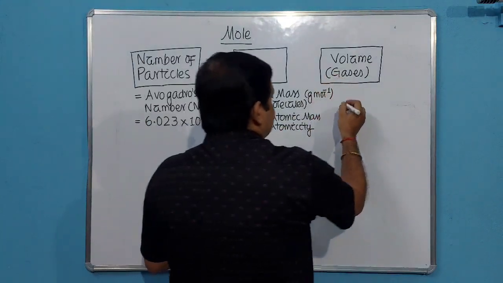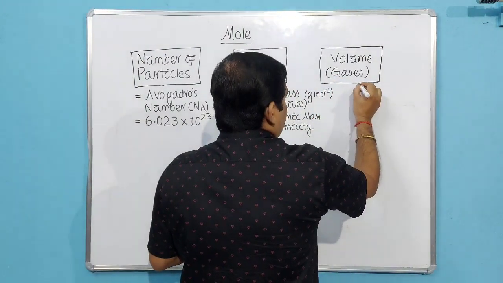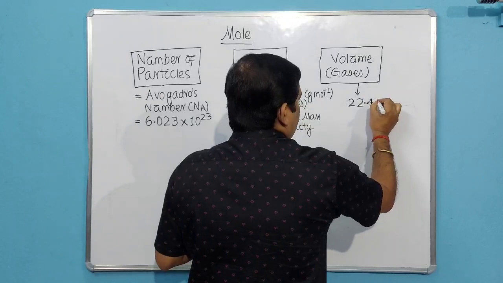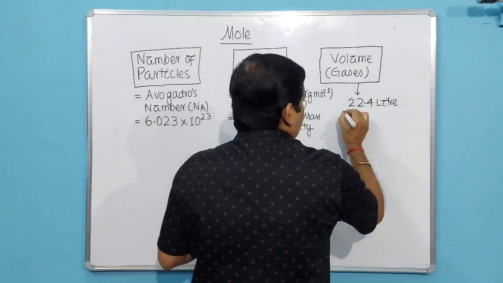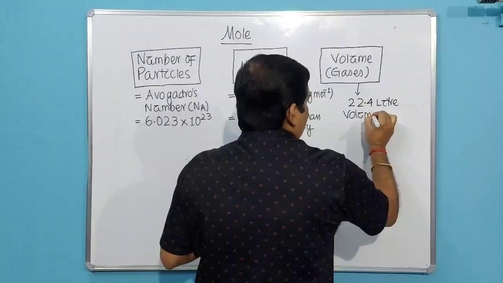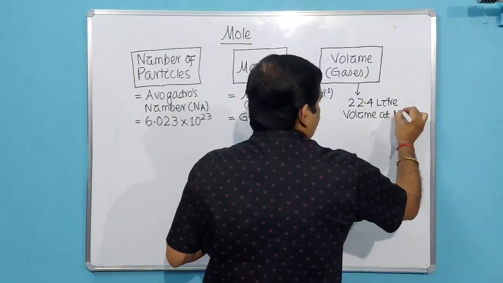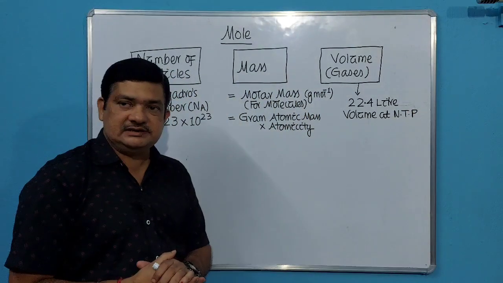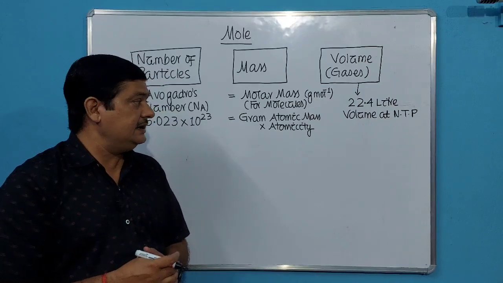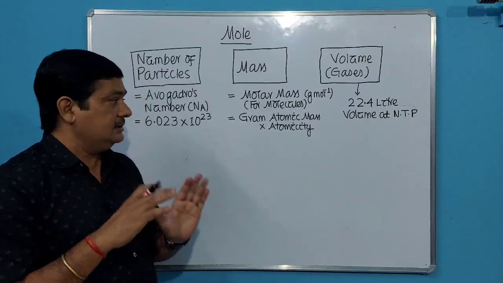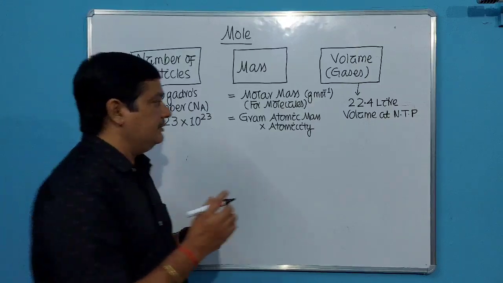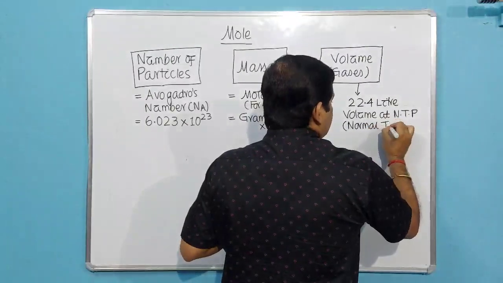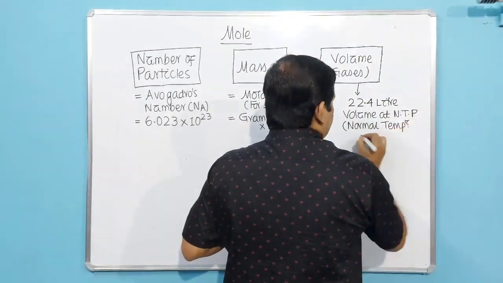Then for gases, the volume is fixed. For gases, it occupies 22.4 liter volume at NTP, normal temperature and pressure. That is 20 degrees centigrade or 293 Kelvin and 1 atmospheric pressure. So you need not be confused regarding these things. Simply remember at NTP, that means normal temperature and pressure.